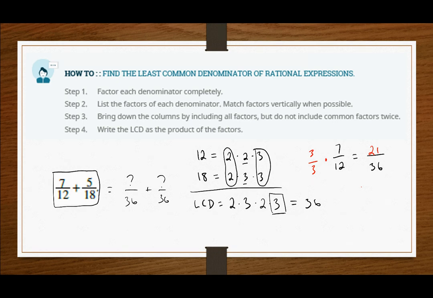So I won't finish this particular example, but that's where we're starting in a case where I'm asked to add two rational expressions that don't already have a common denominator. We've got to be able to identify that LCD value and then recreate the expressions. So let's practice that facet first before we move on to the operation.